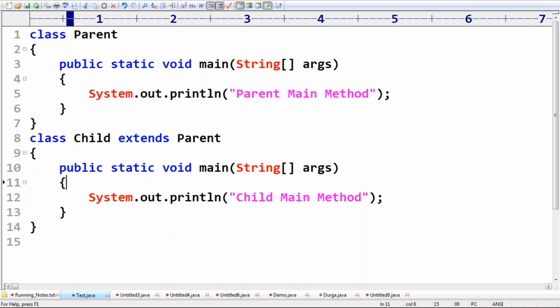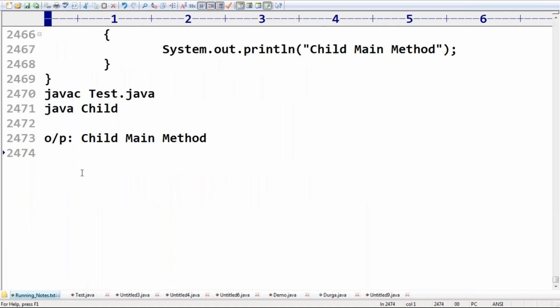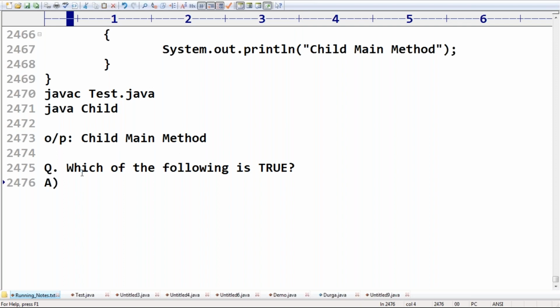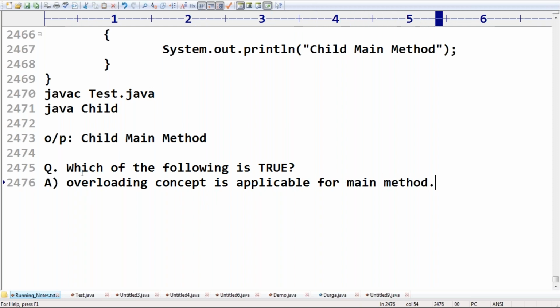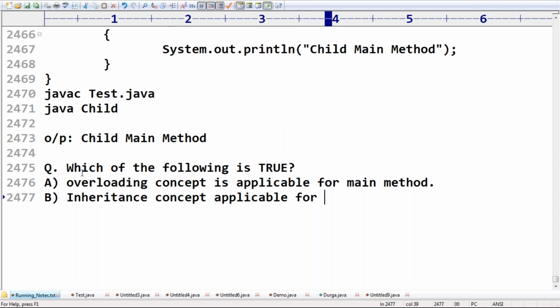So maybe a chance to ask a theoretical question. Which of the following is valid or true? The overloading concept is applicable for the main method. The inheritance concept is applicable for the main method.